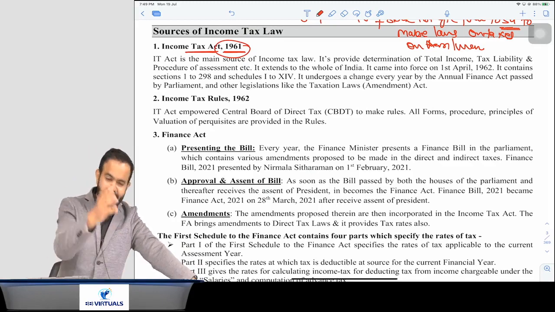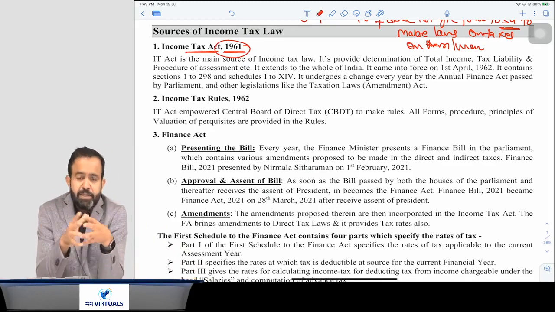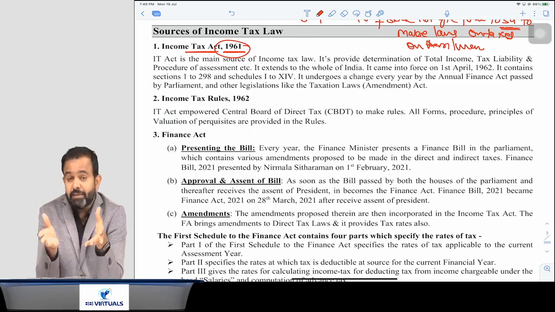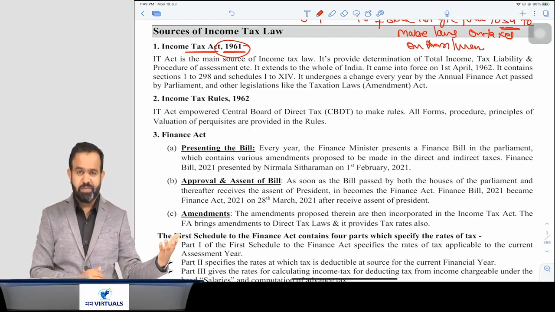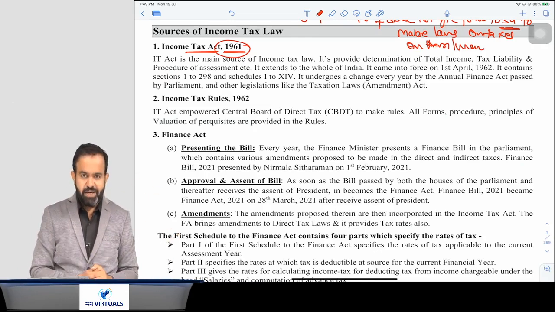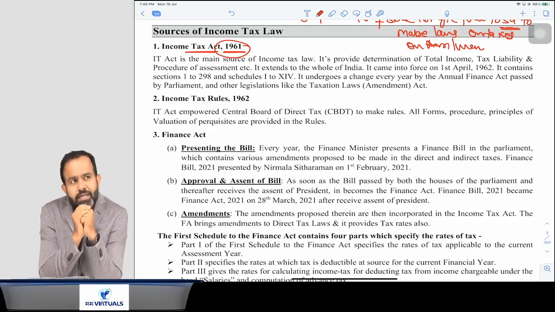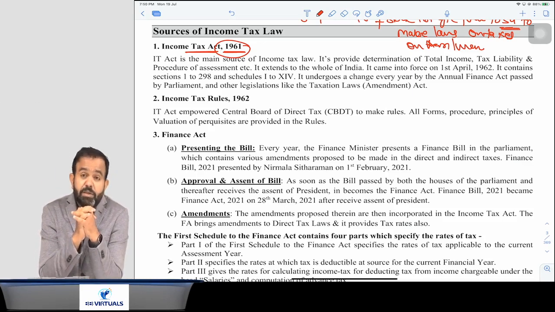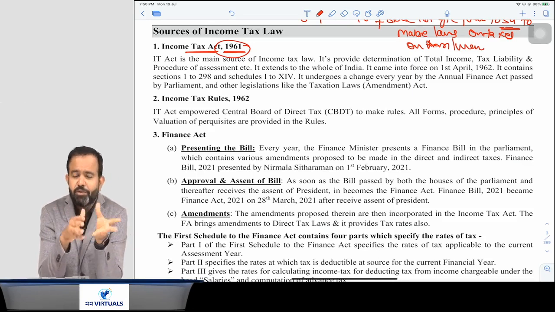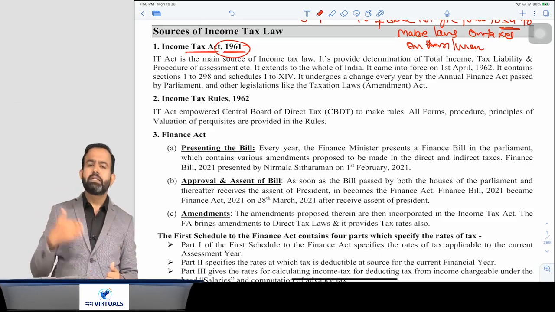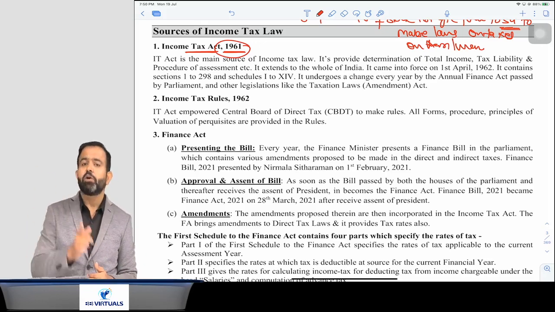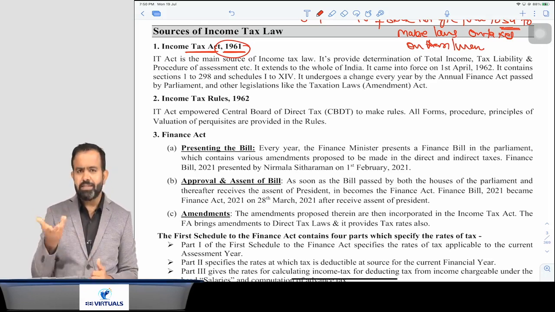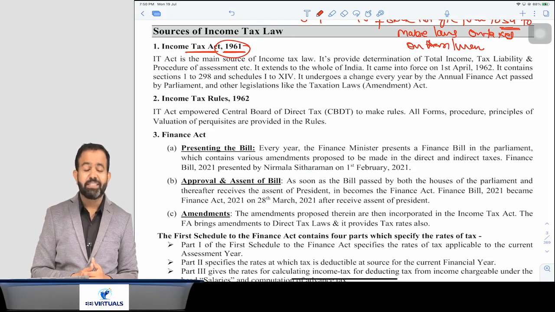That is the main act. Now what happened? Just pay attention. Like 6-7 months ago, one student just came to me and asked, sir, I want to teach income tax for the CA Intermediate students. I asked one simple question to him. Okay, just tell me what is the depreciation rate on computer and laptop? He replied that, okay sir, on computer and laptop, now the depreciation rate is 40%. Earlier it was 60%, but now it is 40%. So I asked where it is written. He replied that it is written in section 32 of the Income Tax Act.